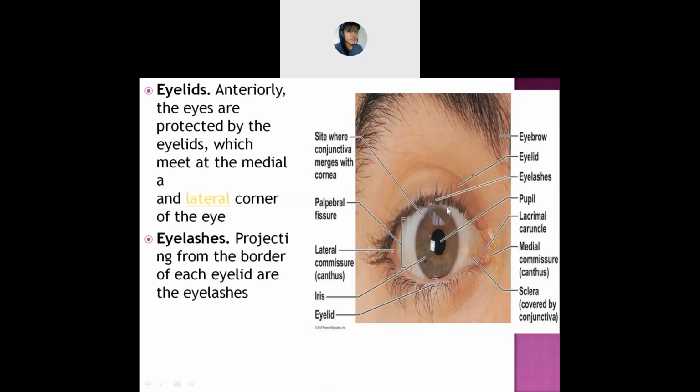And next is the eyelash. So this is the eyelash. Where do the eyelashes come out from? They come out from the eyelids. So this is the eyelids, no? They project out from the eyelids, and they are known as the eyelash. Is it clear? This portion?